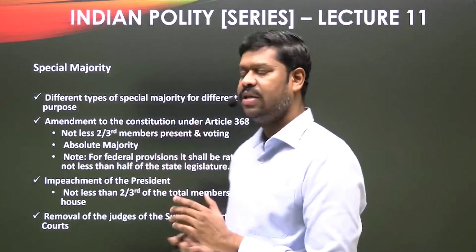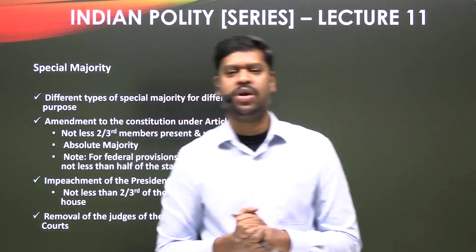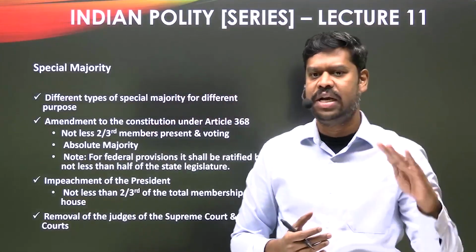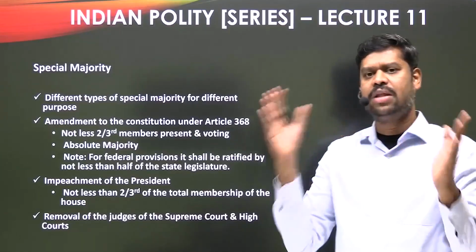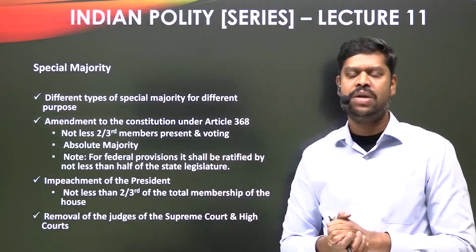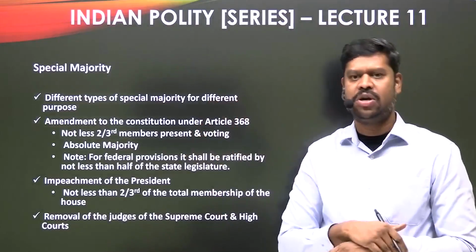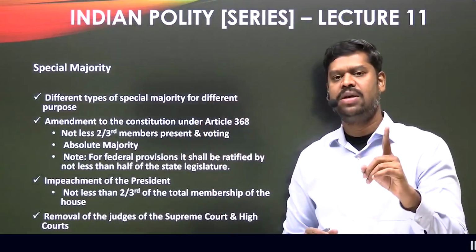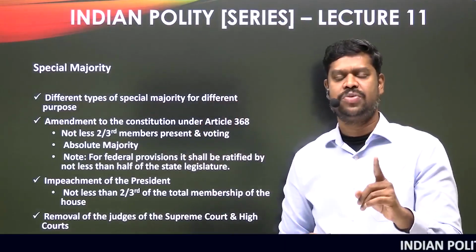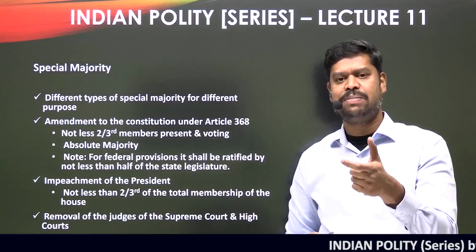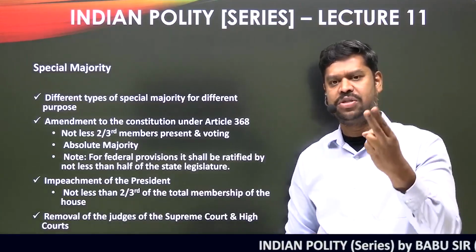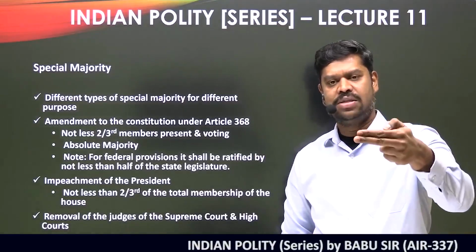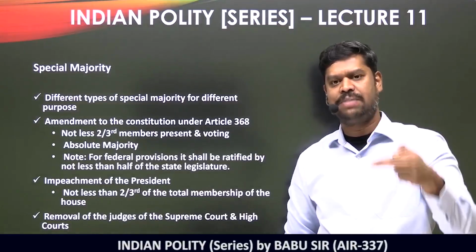And then the next thing is what is called special majority. We have seen that apart from these three types of majorities, all the other majorities are called special majority, but different types of special majority are used for different purposes. First is to amend the constitution. If it is amending the non-federal provisions, there are two conditions: not less than 2/3 of the members present and voting, plus an absolute majority.